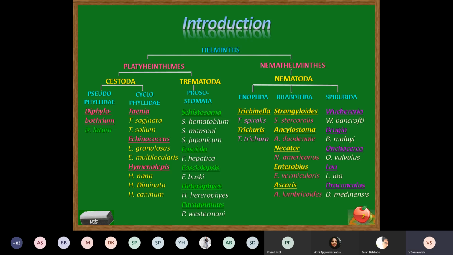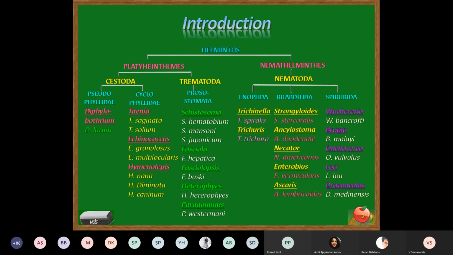The head end is spindle shaped and it has 2 slit-like openings on the lateral surface, which represent the mouth. These 2 slit-like openings appear to be a mouth-like structure on the head of the parasite, which is spindle shaped. And that's why it is in the subclass Pseudophyllidea. Pseudo means false, phyllid means mouth.